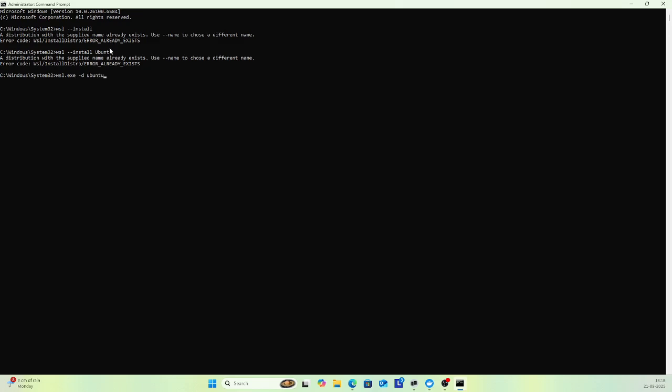One thing you have to remember when installing Ubuntu in your WSL: check the first letter of Ubuntu, that U is always capital. When you start your WSL using Ubuntu, you enter into your Linux environment.